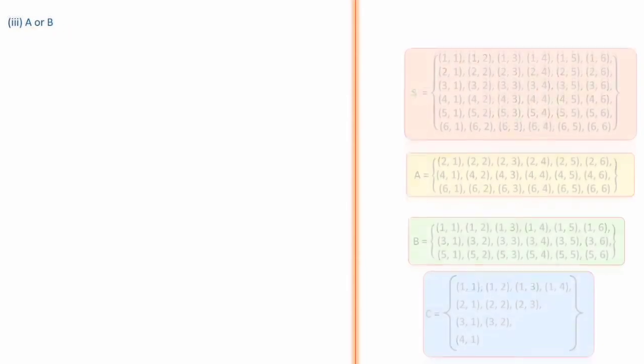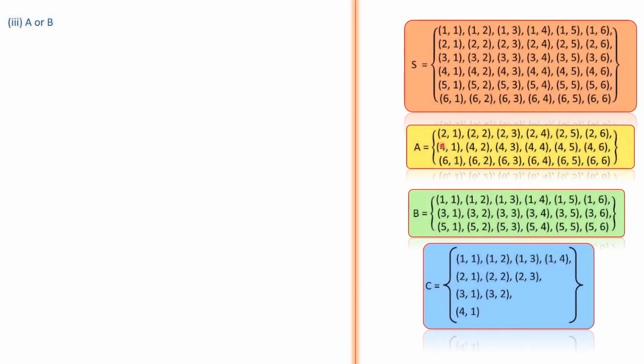Next we shall discuss the third sub question, A or B. Before going for writing A or B, let's show the previous slide's main points: sample space, A, B and C, because we need these sets to write A or B. You need not write this as a part of the answer, because we have already written it in the previous slide, in the first part of the question. This is only for explanation purposes.